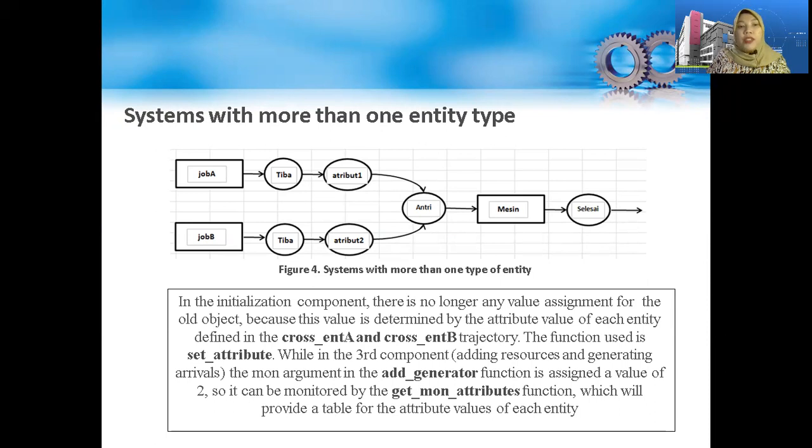The function used is set_attribute, while in the third component, we add resources and generate arrivals. The mon argument in the add_generator function is assigned a value of 2. So it can be monitored by the get_mon_attributes function, which will provide a table for the attribute value of each entity.